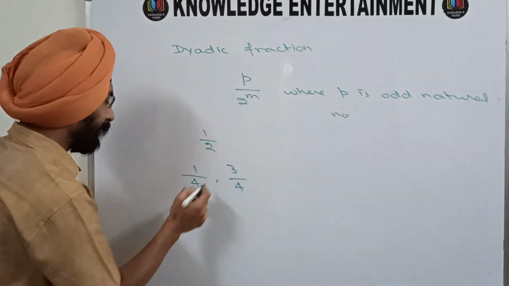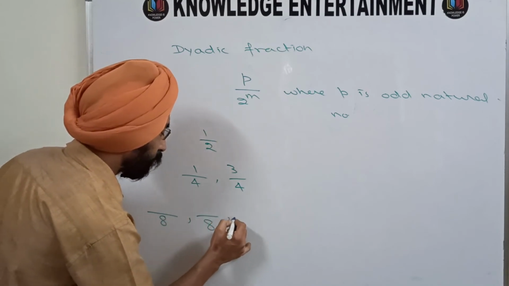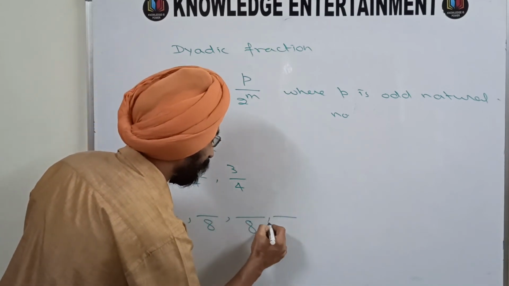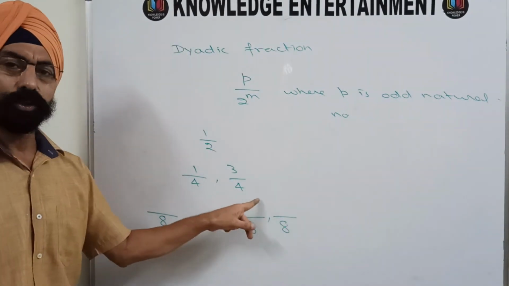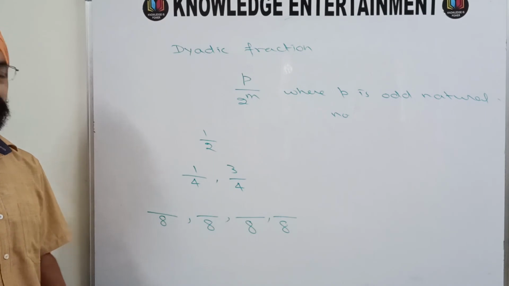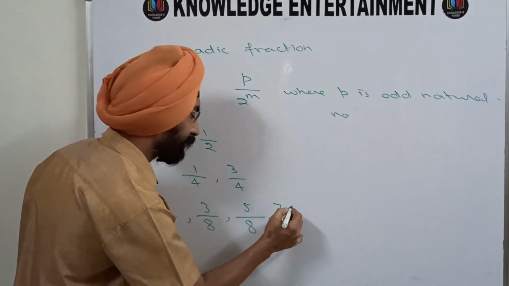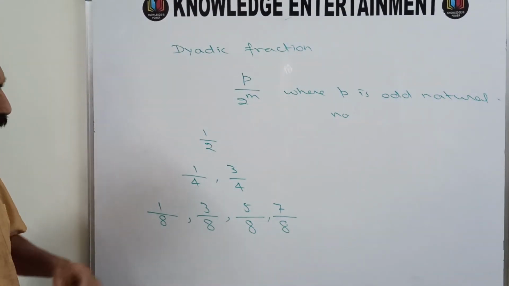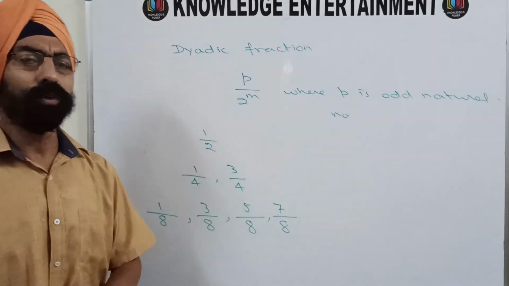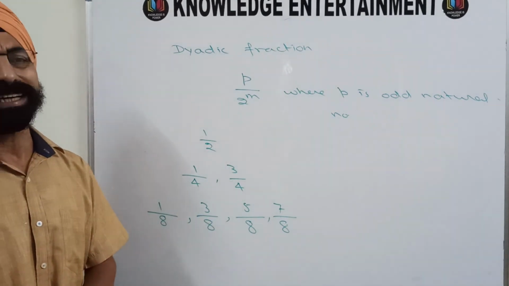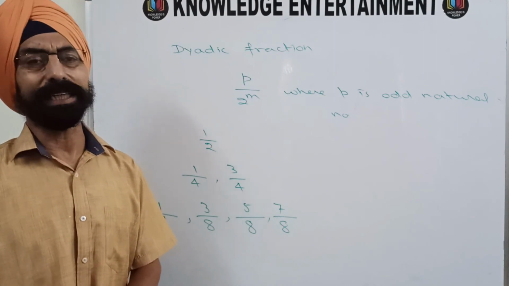For m to be 3, you will have denominator 8. Now, if 8 is the denominator, what can be the numerator to make it a dyadic fraction? It can be 1, 3, 5, or 7. Similarly, if you move ahead with the denominator 16, you will have 8 options for your numerator, and these are 1, 3, 5, 7, 9, 11, 13 and 15.